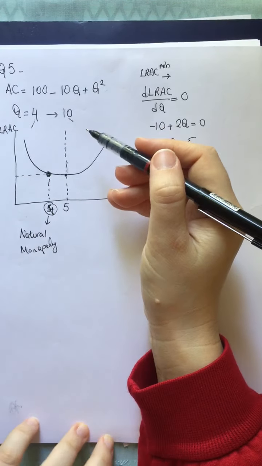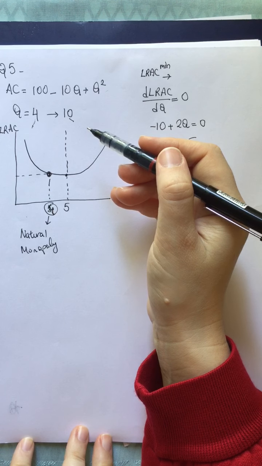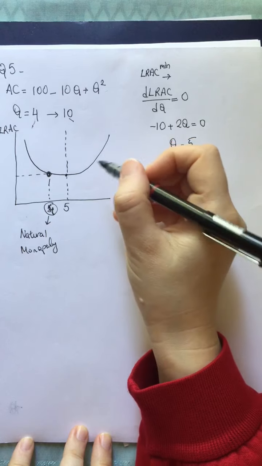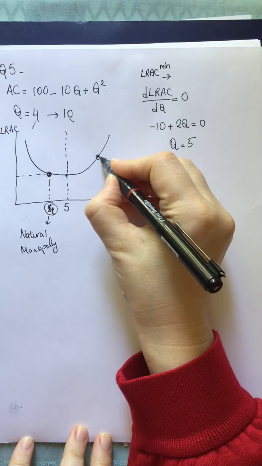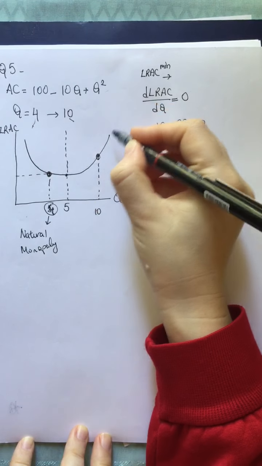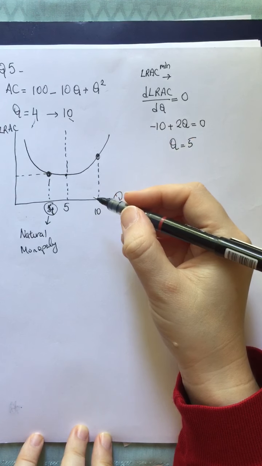However, in the second part of the question, it says if demand increases to 10 billion kilowatt hours. 10 billion kilowatt hours is somewhere here, which is the positively sloped part of the long run average cost function.